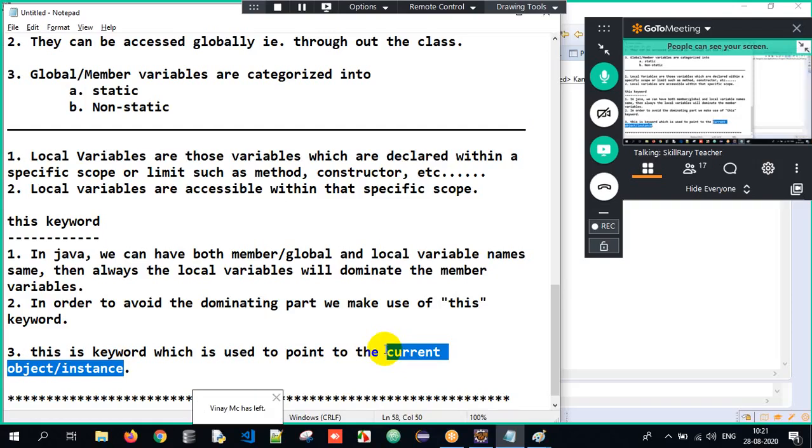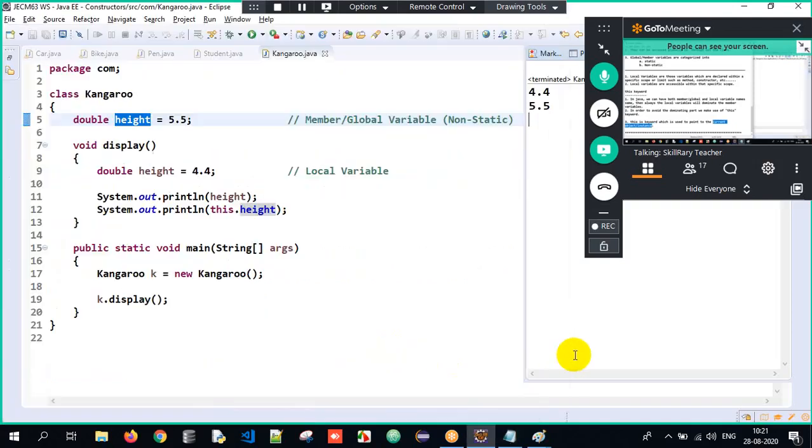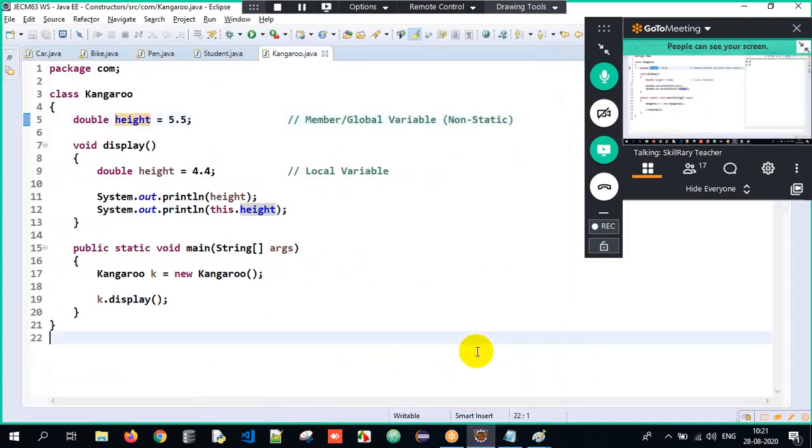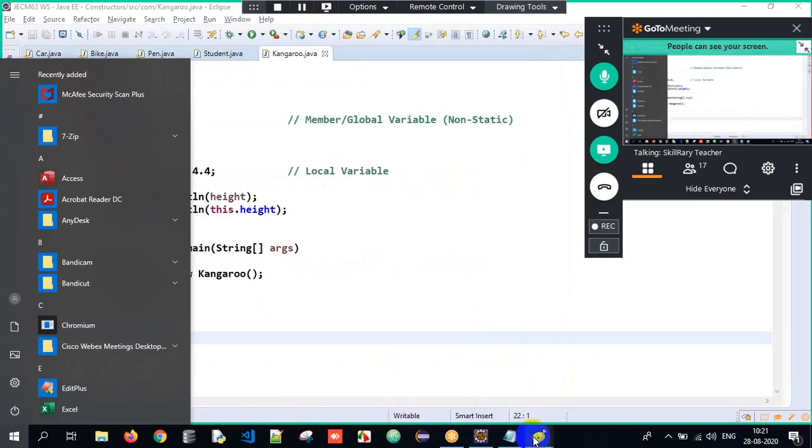This is used to point to the current instance or the current object. Okay, now got the clarity? So now we will talk about this particular concept in detail here. Let me give a couple of examples here.